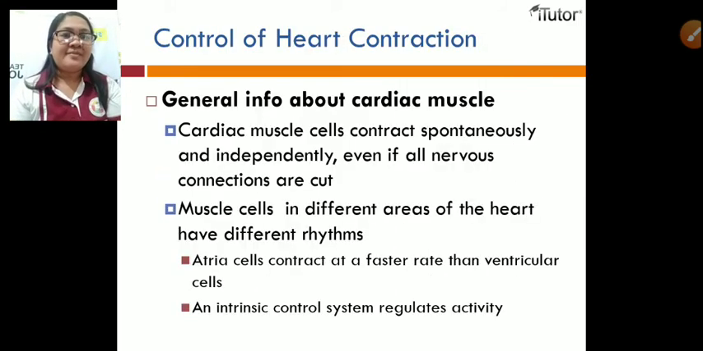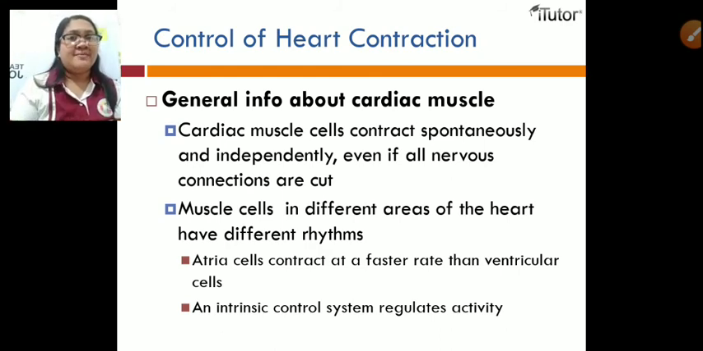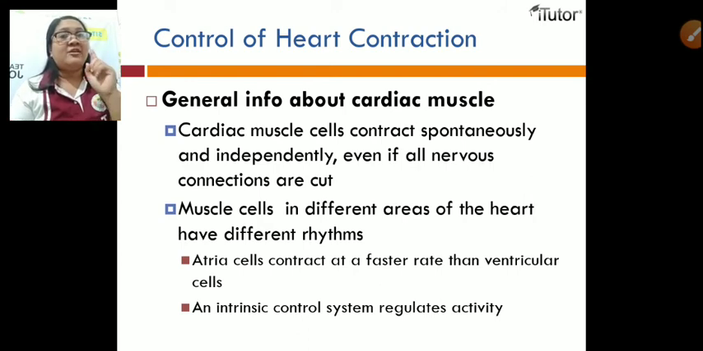Okay, let's move. Okay, this one. The control of the heart contraction. So, general info about cardiac muscle. The cardiac muscle cells contract spontaneously and independently even if all nervous connections are cut. Muscle cells in different areas of the heart also have different rhythms. The atrial cells contract at a faster rate than the ventricular cells. And an intrinsic control system regulates the activity.